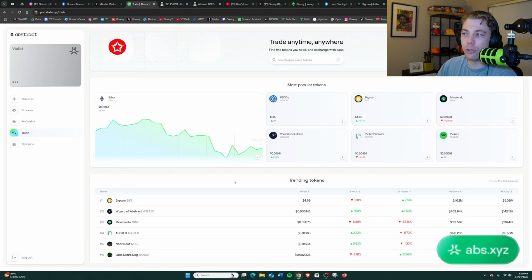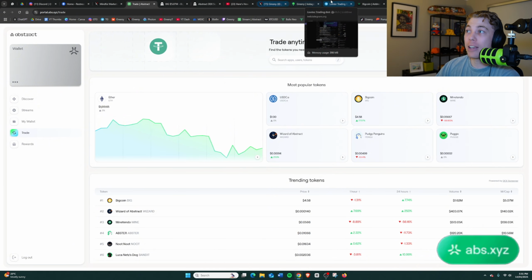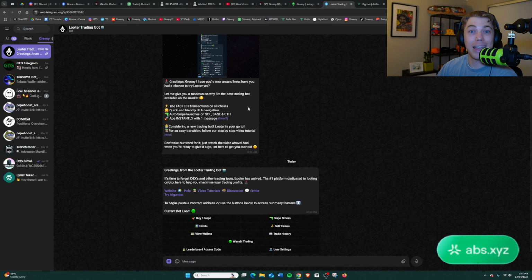Firstly, you can obviously use the trading platform itself. I found this a little bit buggy. I found this actually USDT doesn't swap into meme coins. So for me, I like to use a different type of bot. For me, guys, I'm currently using Looter. Now, this is a Telegram bot, like all of those other bots, like Pepe Boost, like Trojan, all of these ones we've used on other chains. Looter is the one that you can use on Abstract.